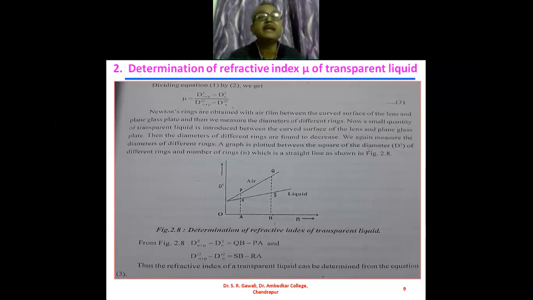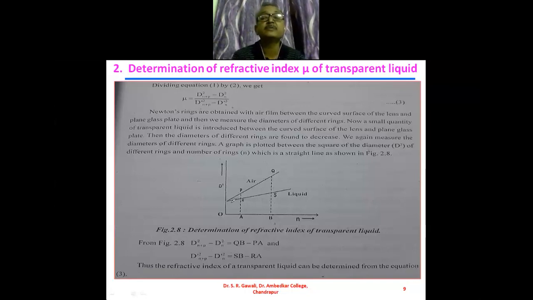We again measure the diameter of the different rings and a graph is plotted between the square of the diameter, d square, of the different rings and the number of rings n, which is a straight line as shown in the figure. So for the air film we get one straight line, and this line is the upper line, and for the transparent liquid we get another straight line.